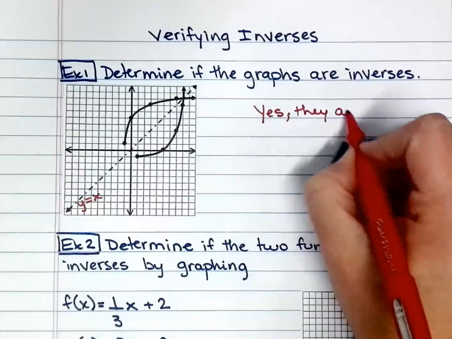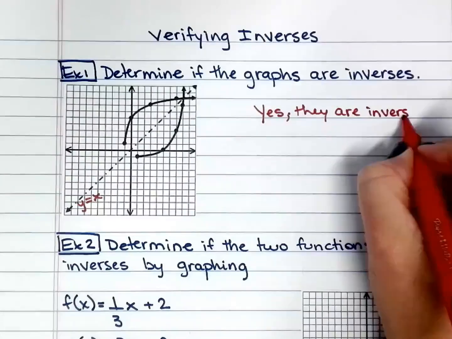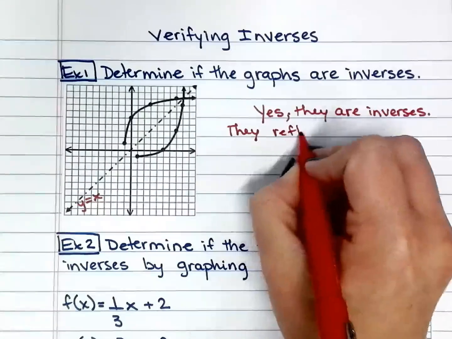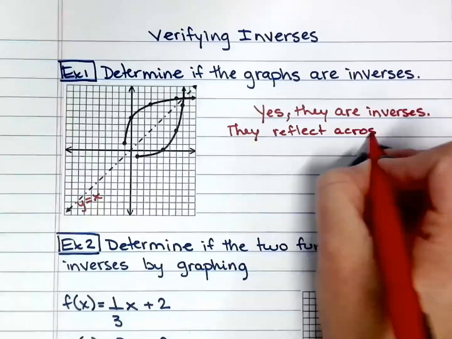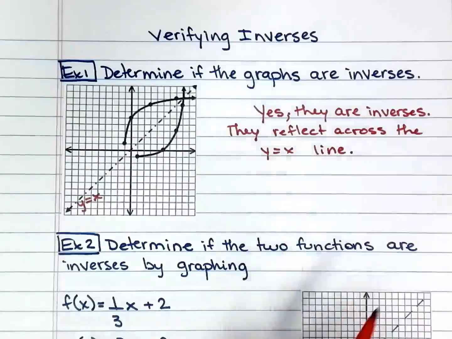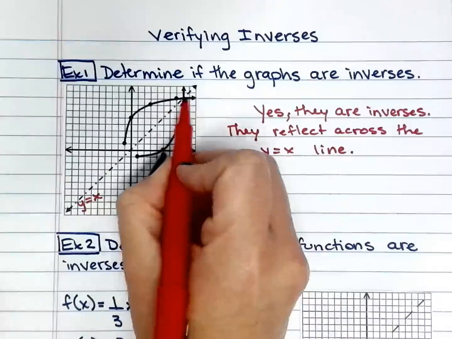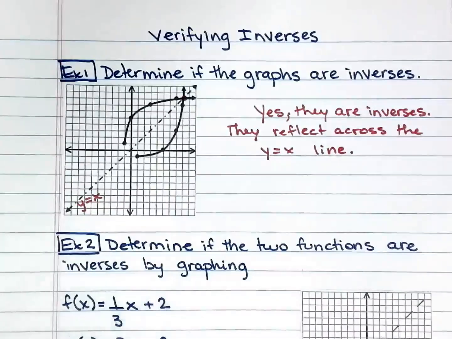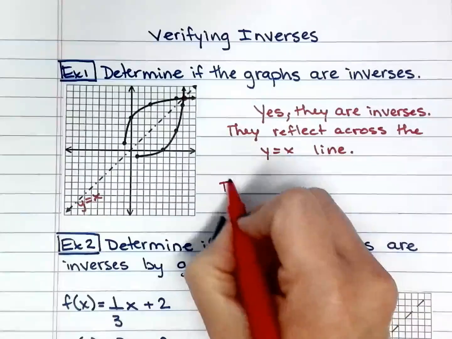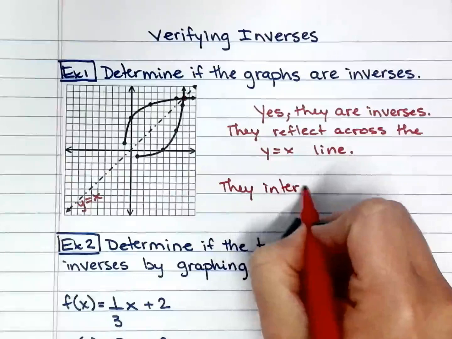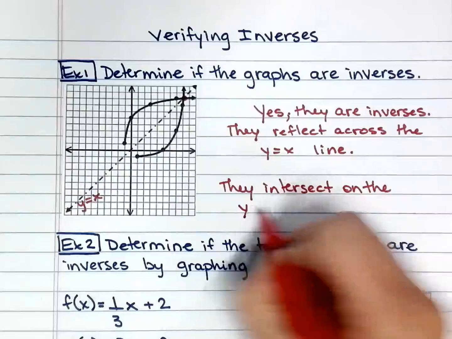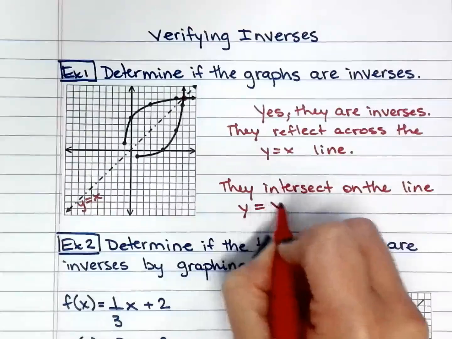Yes, they are inverses because they reflect across the y equals x line. And something else: if they're inverses and they intersect, they will intersect on the line y equals x. Okay.